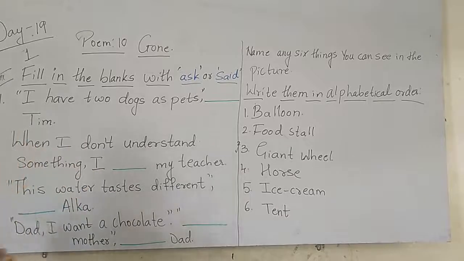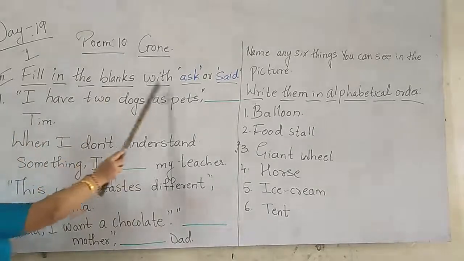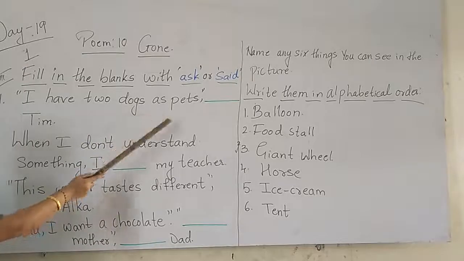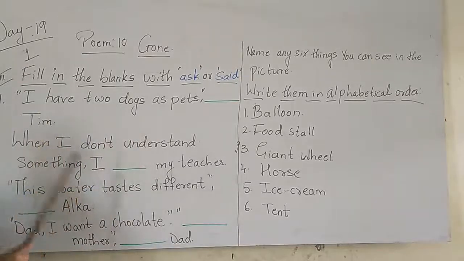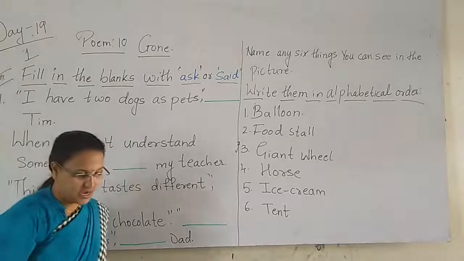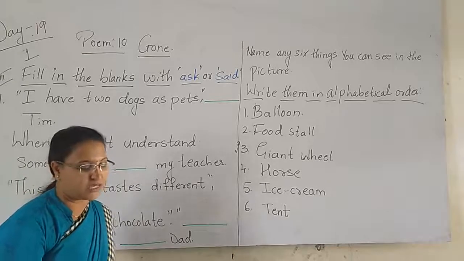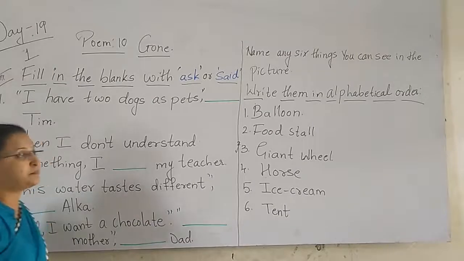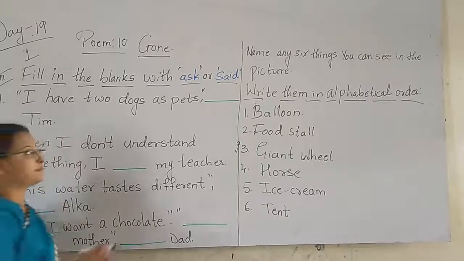Yes, here children. Now listen to the question first, what they have asked. Fill in the blanks with ask or said. Yes, I have 2 dogs as pet. Dash Tim. So this is the boy, he is Tim. He is saying, I have 2 dogs as pet. Said Tim. Who said this?